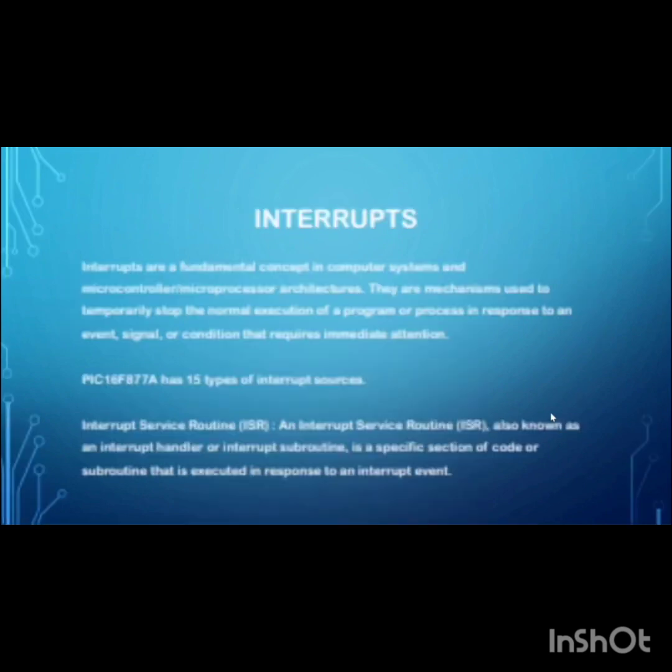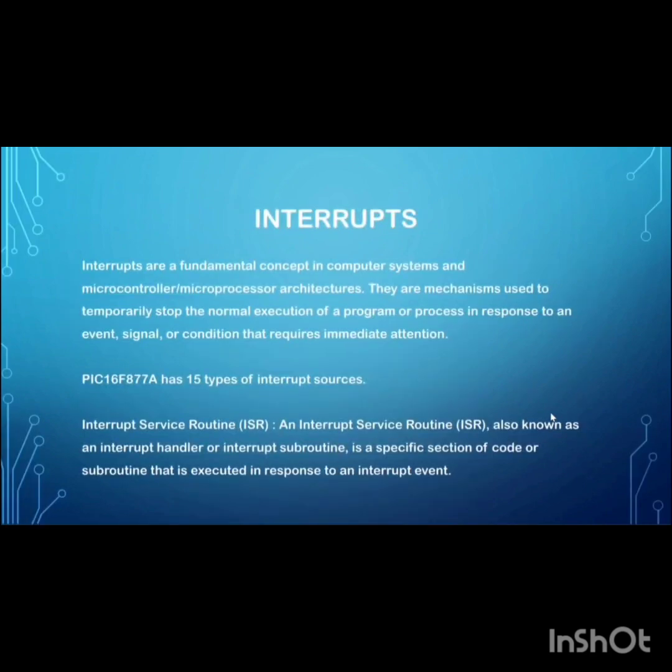Next, interrupts. Interrupts are a fundamental concept in computer systems and microcontroller or microprocessor architectures. They are mechanisms used to temporarily stop the normal execution of a program or process in response to an event, signal, or condition that requires immediate attention. PIC 16F877A has 15 types of interrupt sources.